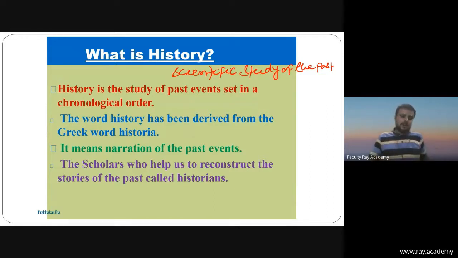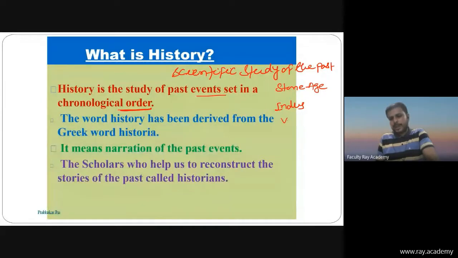According to the NCERT definition, history is the study of past events set in a chronological order. For example, first of all, we'll cover the Stone Age, then the Indus Valley Civilization. Please keep in mind, the Indus Valley Civilization will be very, very important. Then, friends, we'll cover the Vedic and post-Vedic age.